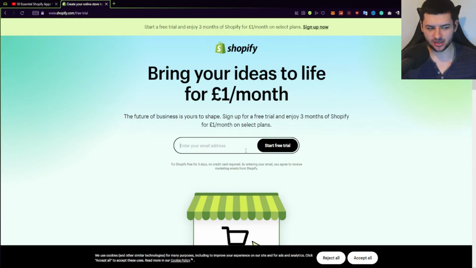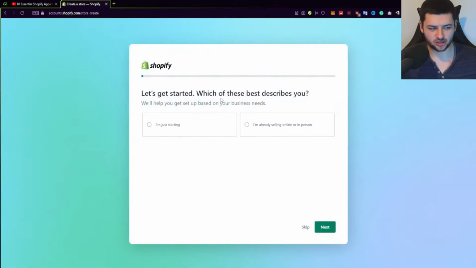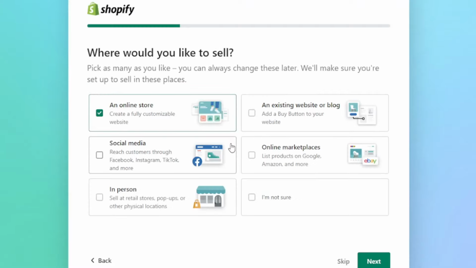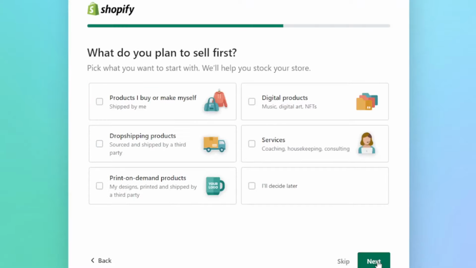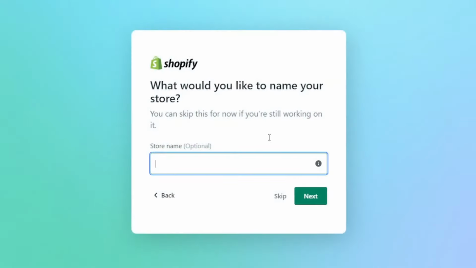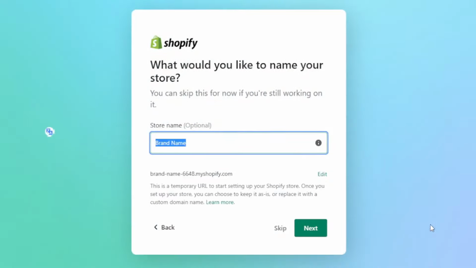So you want to enter your email address and press start trial. I'm going to show you quickly how to do it. I have a store account already. You type in your email, press start trial, and then you want to just select which best describes you. So we're going to create an online store. We're a beginner. We're going to sell dropshipping products, and the store name is just going to be called your brand, right? We're just going to call this brand name.